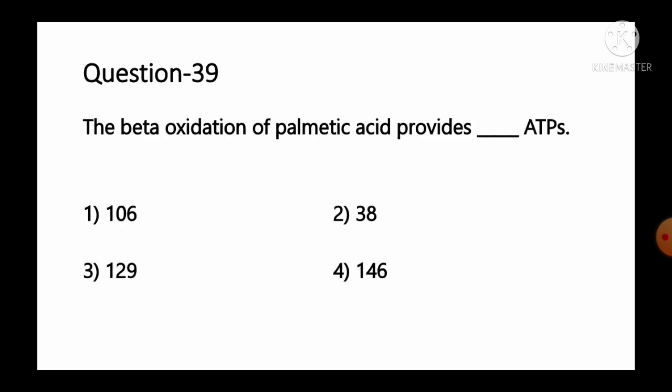Move to the next question, number 39. The beta oxidation of palmitic acid provides dash ATPs, and the options are number 1, 106 ATPs, number 2, 38 ATPs, number 3, 129 ATPs, number 4, 146 ATPs.